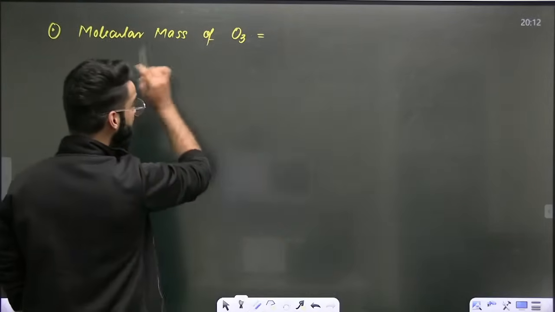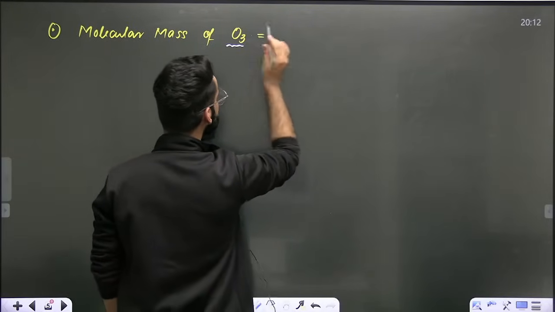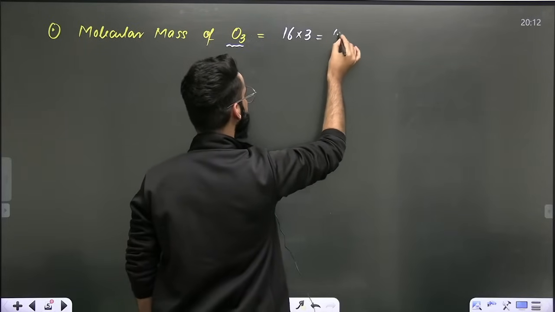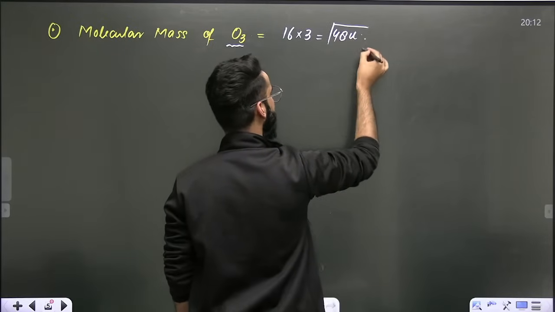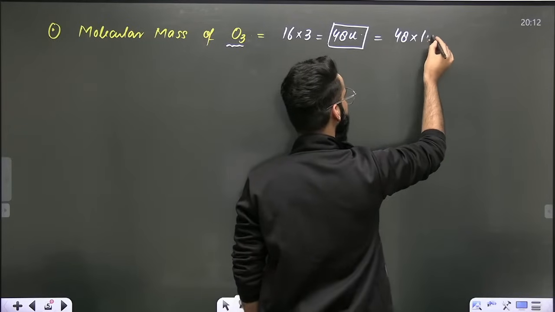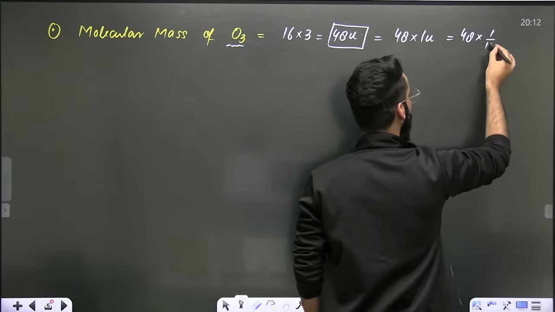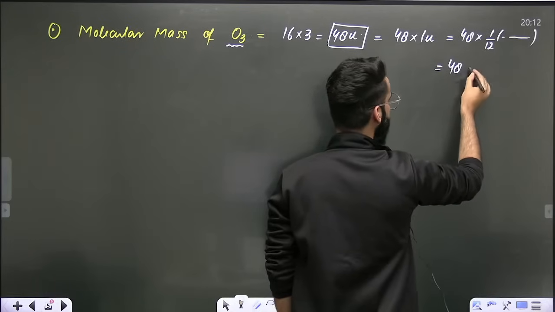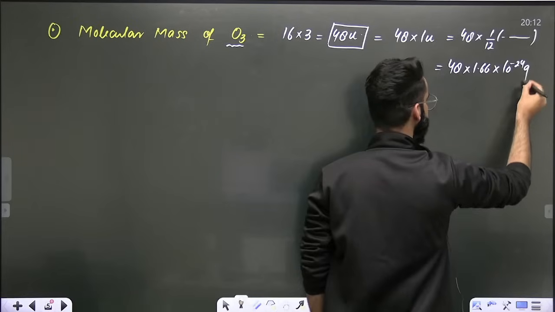Now, if I need the molecular mass of O3, how exactly am I going to get it? The sum of atomic masses. Oxygen has got the atomic mass of 16 AMU multiplied by 3. The value comes out to be 48. Either you can write AMU, or you can write U, or you can write D. Now further you can break this 48U like this: 48 multiplied by 1U, or you can say 48 multiplied by 1/12 of the mass of carbon-12 atom, or instead of 1U, you can write 1.66 into 10 raised power minus 24 grams, right?